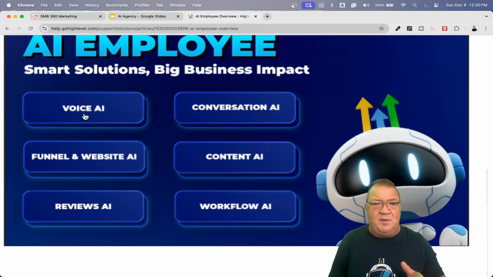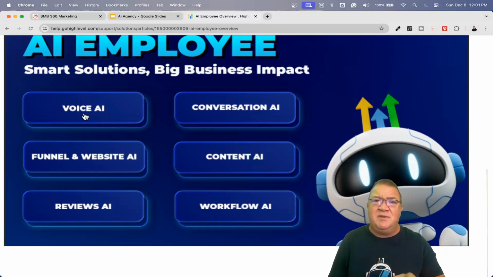Now, this is very cool because you can actually use AI to generate that website or that funnel that we talked about earlier. So you don't even have to build it. You can just say, hey, this is the kind of service that I'm looking to build. Funnel or website AI, build a website based upon these parameters, and AI will do it. And it'll be 85, 90% done. Of course, you'll always have to put their logo and customize it and things like that. Maybe put their phone number on the website. But those things are going to be very minor to do afterwards. But if they don't have a website, the funnel and website AI can generate it in just a few minutes. And again, that's all part of the AI employee.